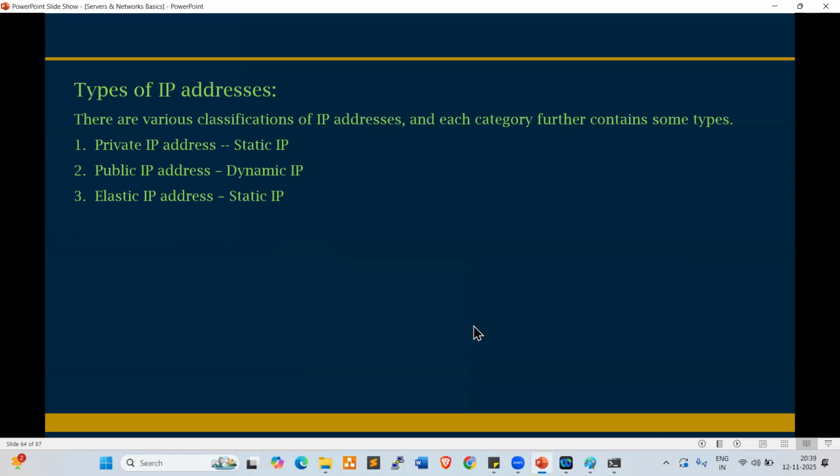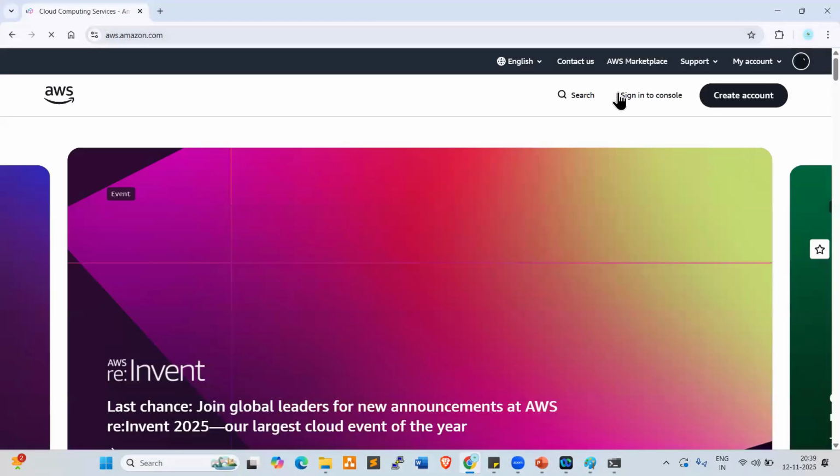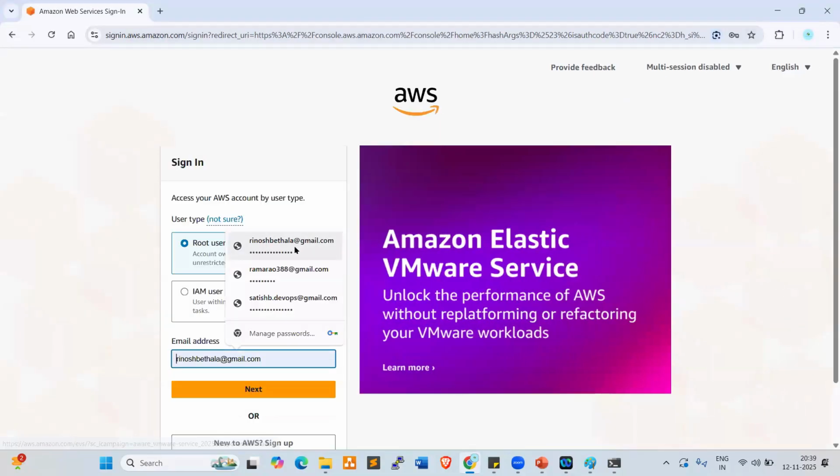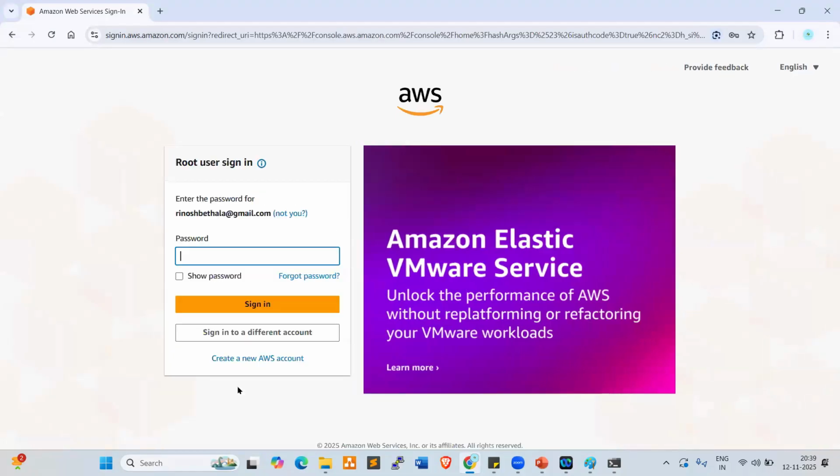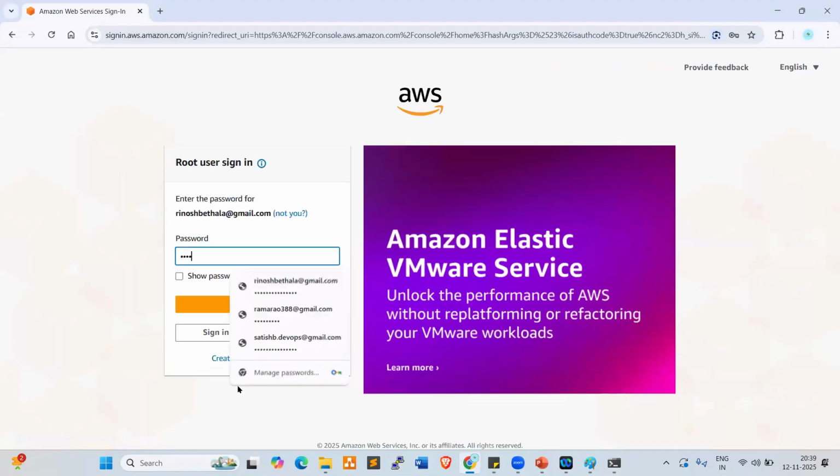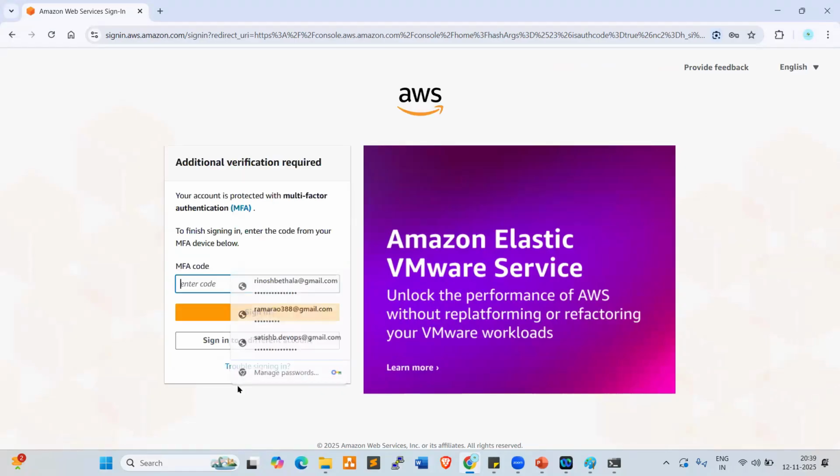Let us go back to the AWS console quickly. Look at this, everyone. In my console, I have a server here. How to create an AWS account and how to connect to it, I'll explain tomorrow, so wait for one session.